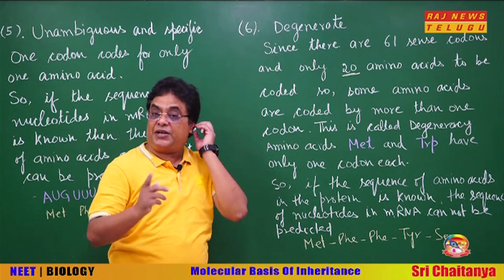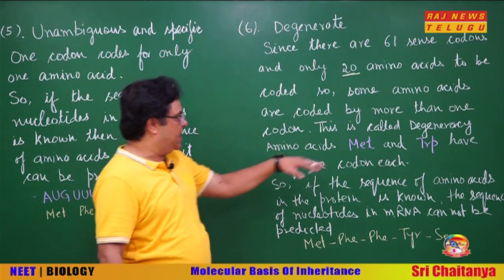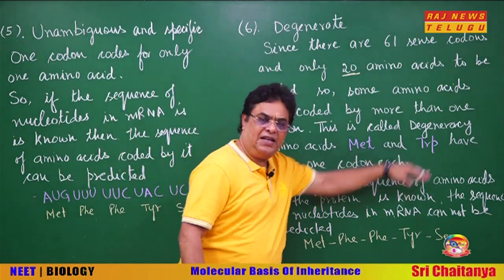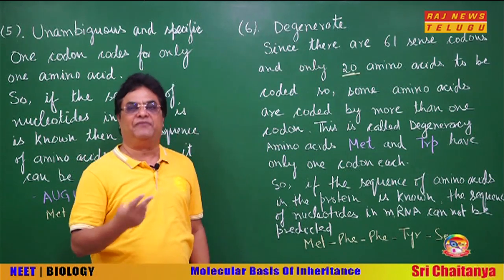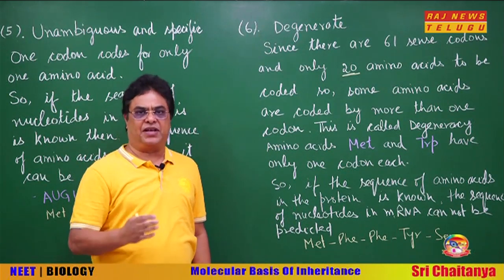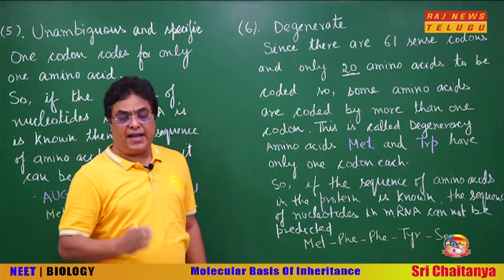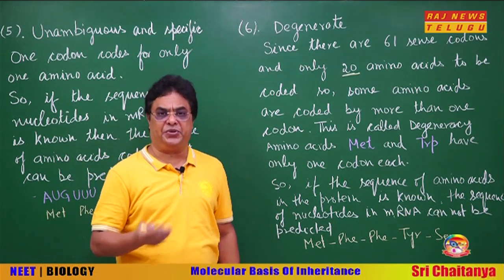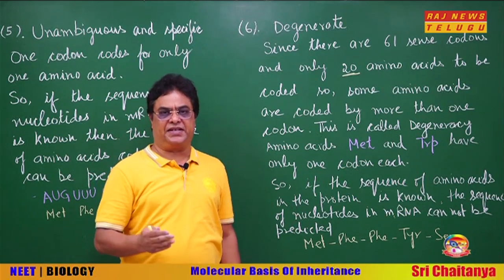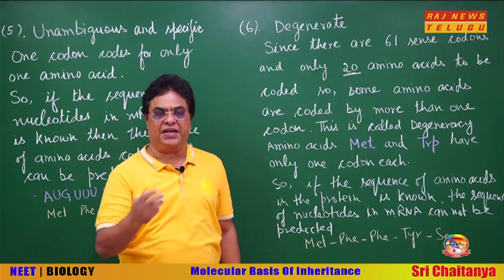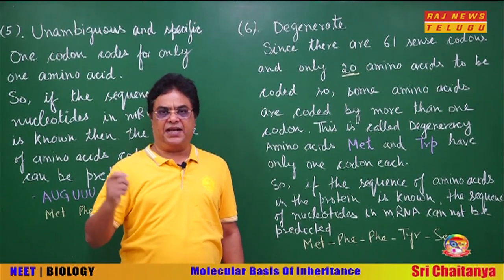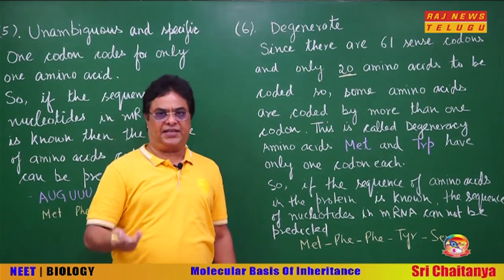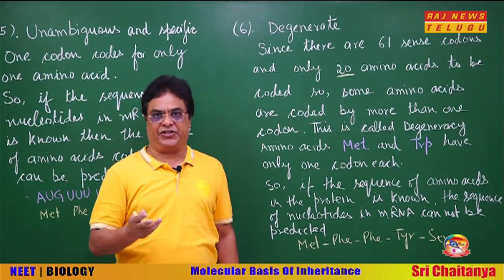Okay. But there are two amino acids that are exception, methionine and tryptophan. These two amino acids have only one codon each. All other amino acids have more than one codon. And maximum degeneracy, if you see the genetic code dictionary, you can see maximum degeneracy is shown by 3 amino acids: leucine, arginine and serine. All these three have 6 codons each.